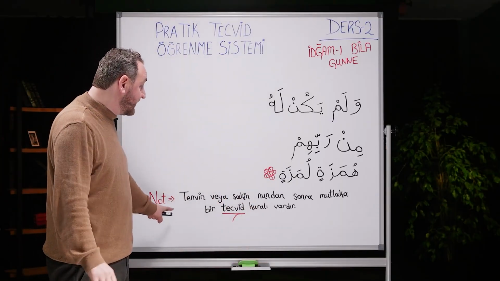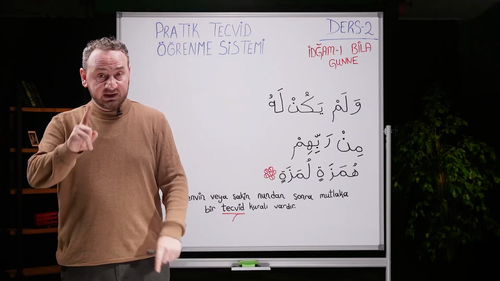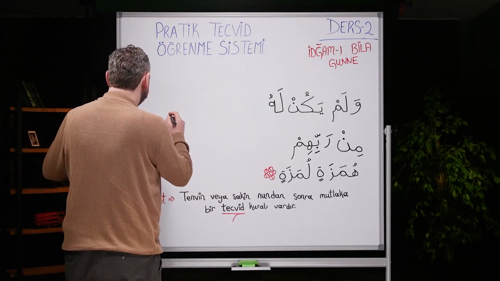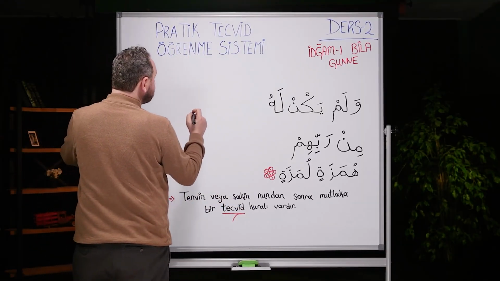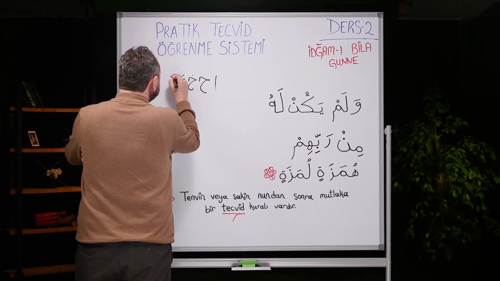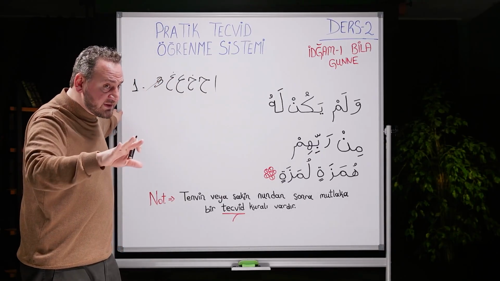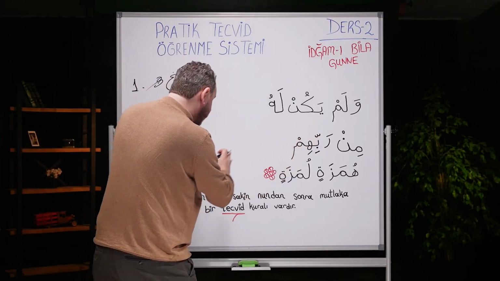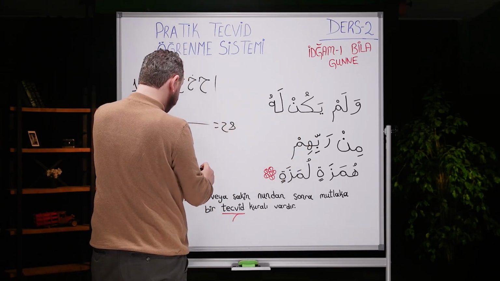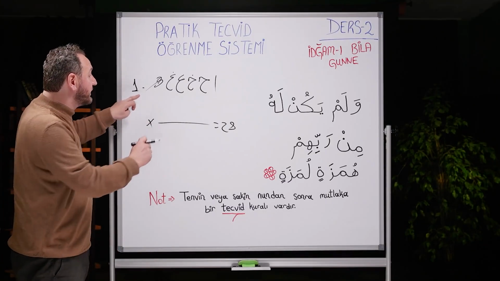But keep this in mind, there's just one important thing, which is our main rule. After tanween or nun sakin, there's always a tajweed rule. This is our main rule. You should definitely write it down, my friends. There are 28 letters in the Quran. After tanween or nun sakin, there is always a tajweed rule.